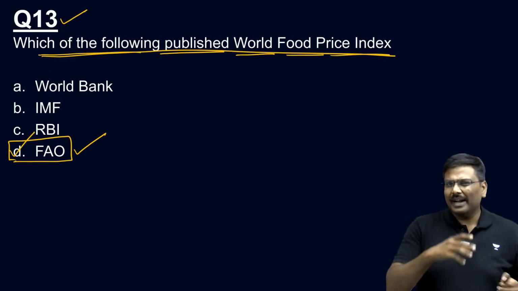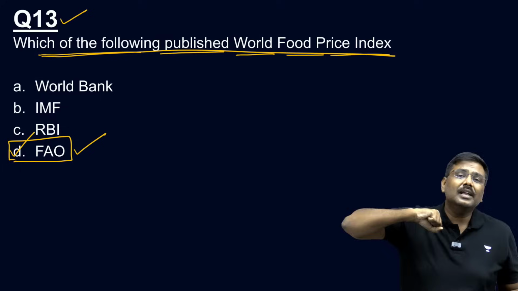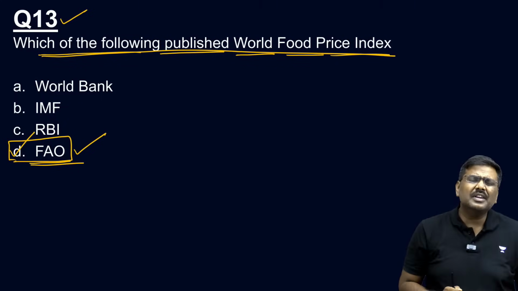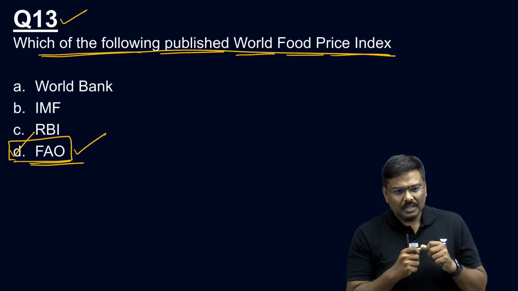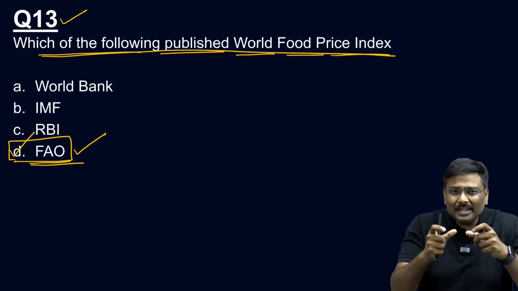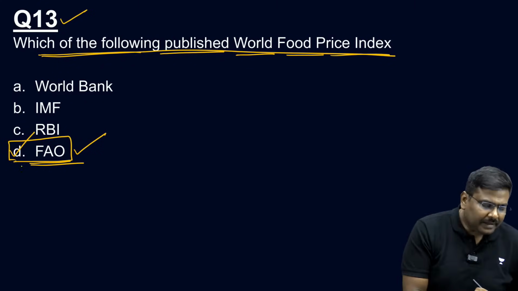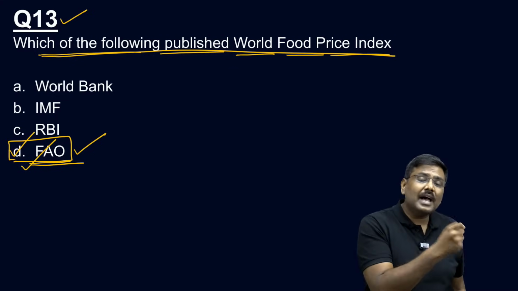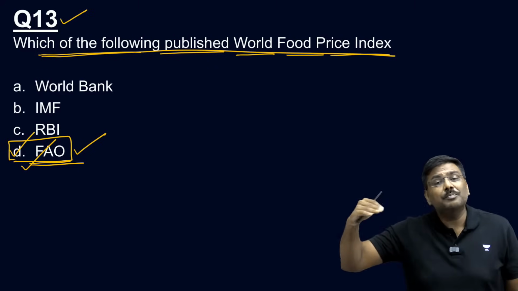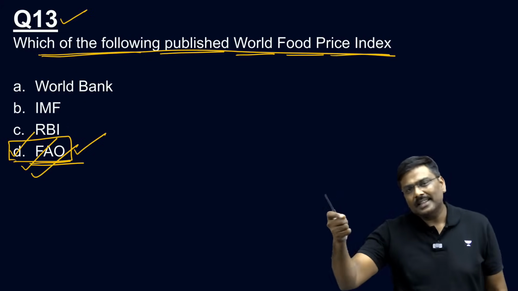In recent times, during the pandemic, post-pandemic, and during the Russia-Ukraine war, there was a discussion regarding global food prices, basically because of the supply disruption. There was a discussion of what is happening to the price levels of global agriculture commodities, food prices in the international market. That is the reason FAO is there in the current affairs.